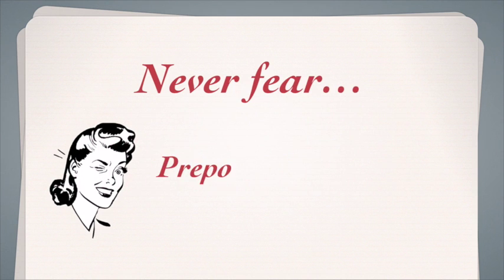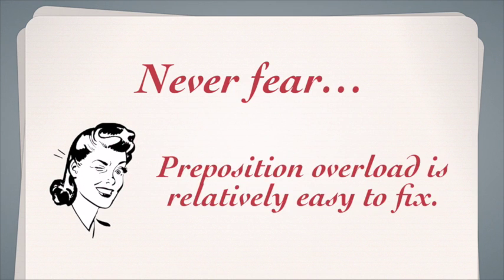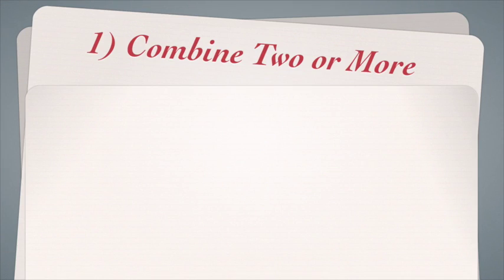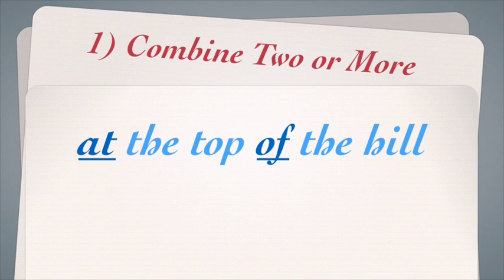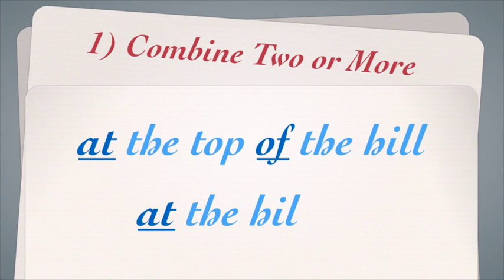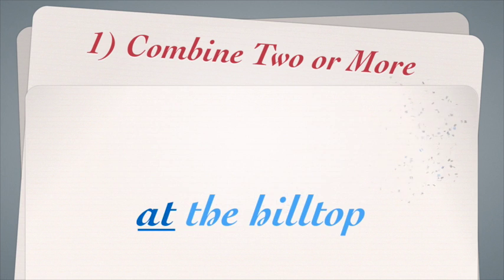Now, never fear, preposition overload is relatively easy to fix. I've got 3 tips for you that I think will help when you look at your writing trying to figure out exactly what to do with those prepositions. The first thing is to combine 2 or more prepositions. So if you have a phrase like at the top of the hill, why not combine it into at the hilltop? You've just saved yourself 3 words, and the sentence would be much shorter now.